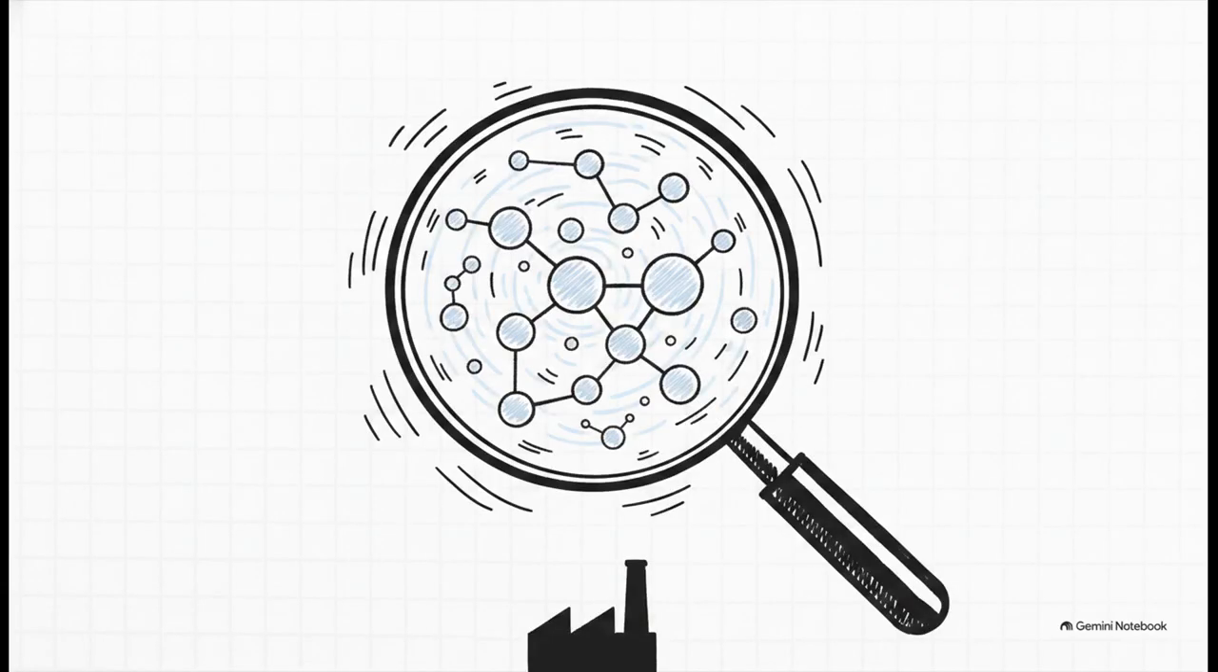Think about it this way. If we took a microscopic view of the air directly above a chemical plant, we wouldn't just see empty space. No way. We'd see this complex, highly reactive dance of chemical pollutants. Understanding exactly what these distinct, measurable molecules are, well, that's step one to actually managing them.